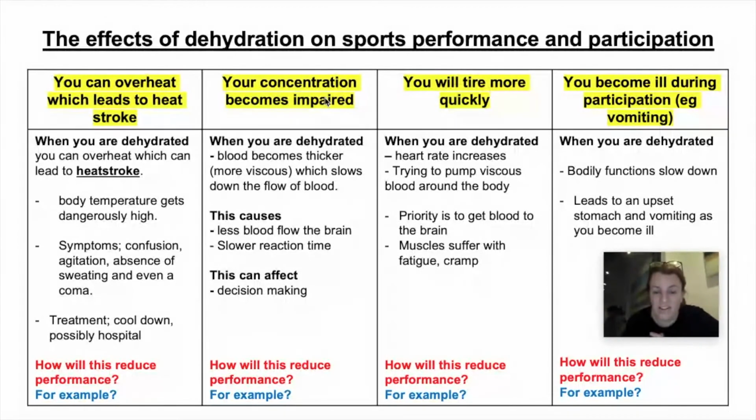It's more viscous. And that's going to slow down the flow of blood, which means you'll get less blood flow to your brain and you're going to have a slower reaction time. This is going to affect your decision making. So think about a sport, for example, 100-meter sprint, tennis, maybe. How is a slower reaction time, because your concentration's impaired, going to reduce performance?